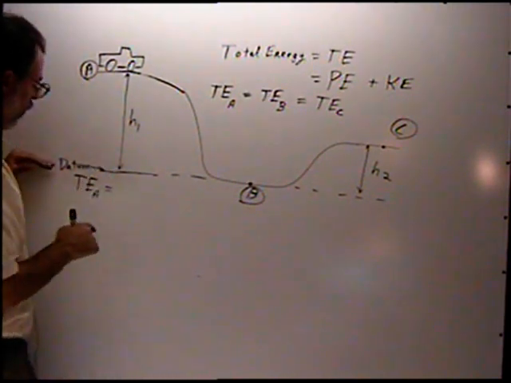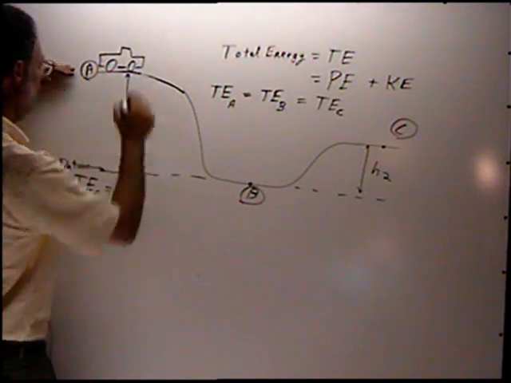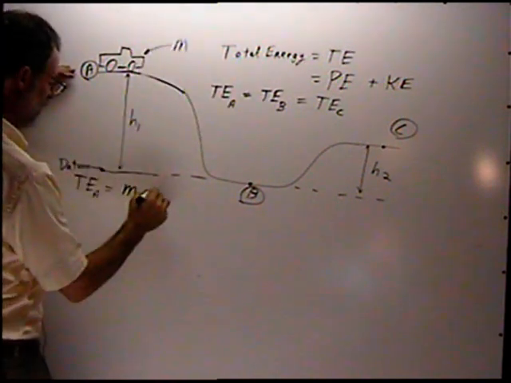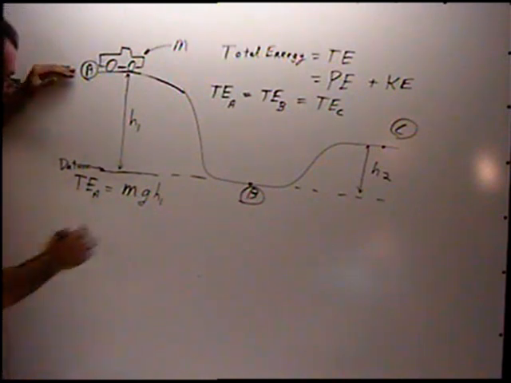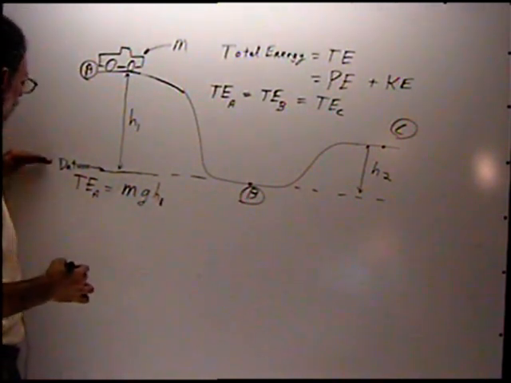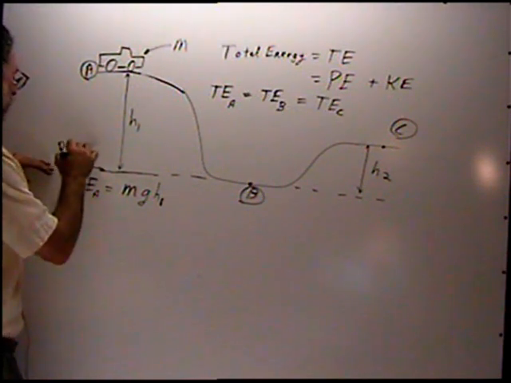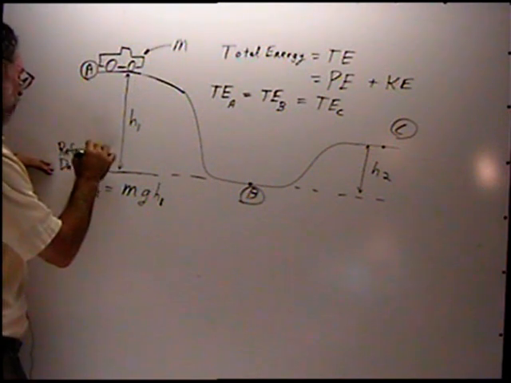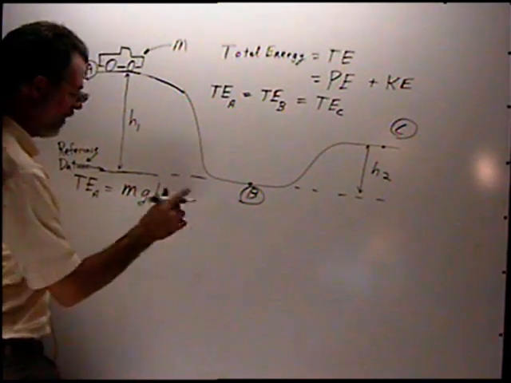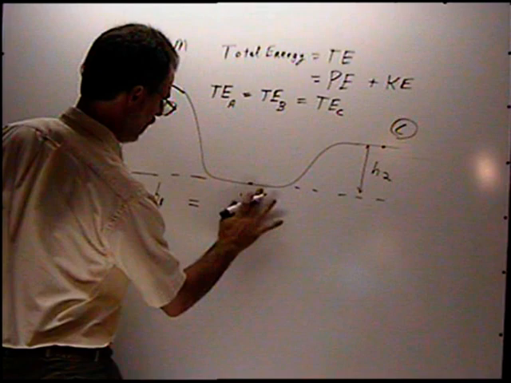Relative to this point, the potential energy, with the car having a mass m, is m times g times h1. That's the total energy of the car with reference to this reference point right here. We'll call this the datum or the reference point. Now that equals the total energy at B, right here. Here's point B.